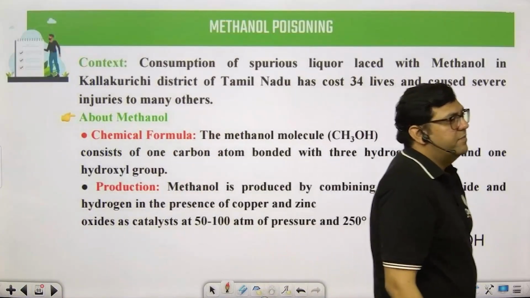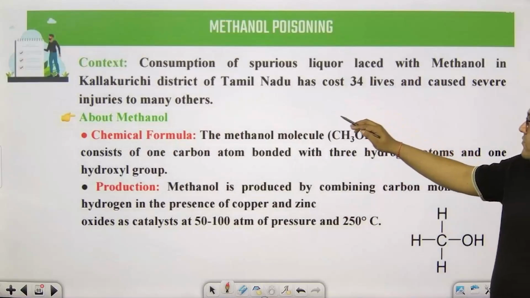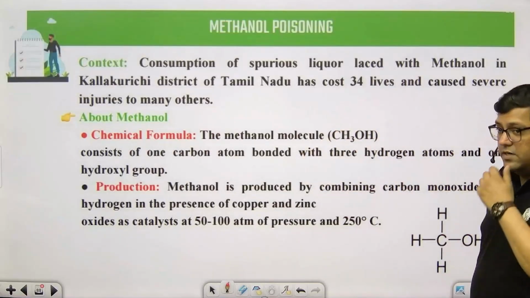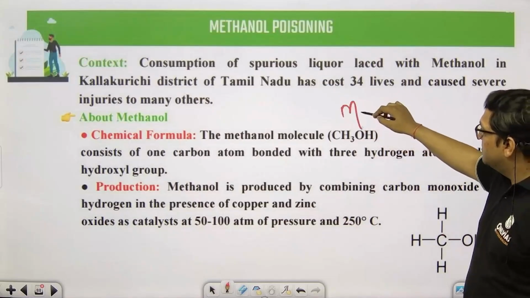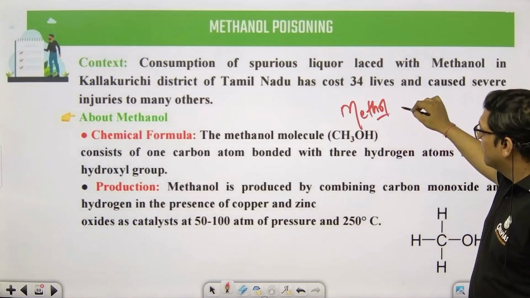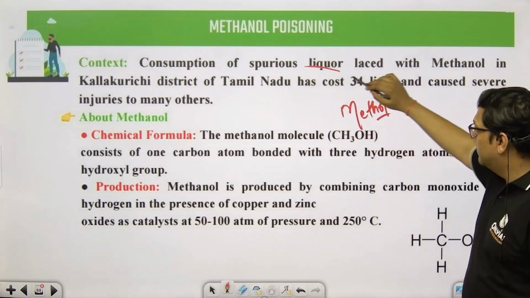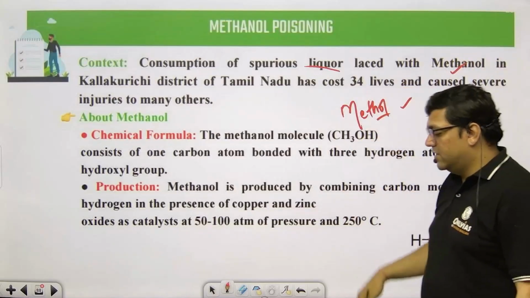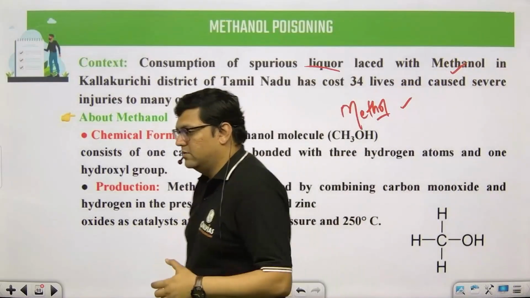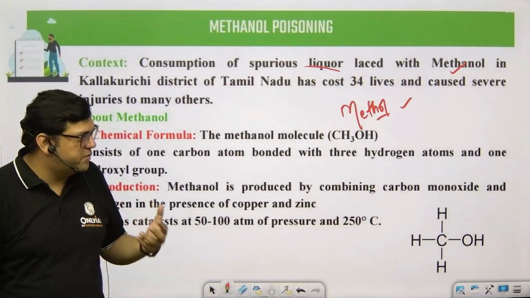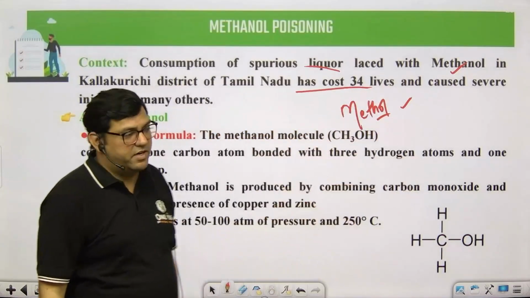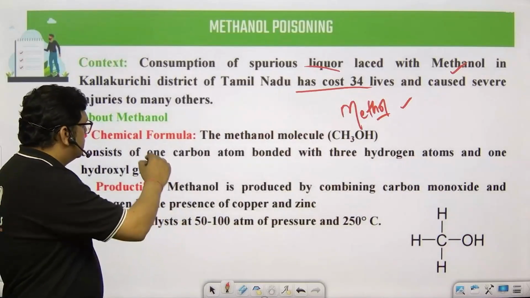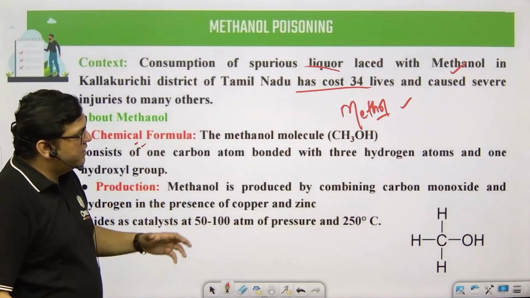Recently in Tamil Nadu, there was a case of hooch, alcohol. Basically, it was a methanol liquor problem, where harmful methanol alcohol was produced, and this has taken 34 lives in Tamil Nadu, which was a very big case. The chemical formula of methanol is CH3OH.